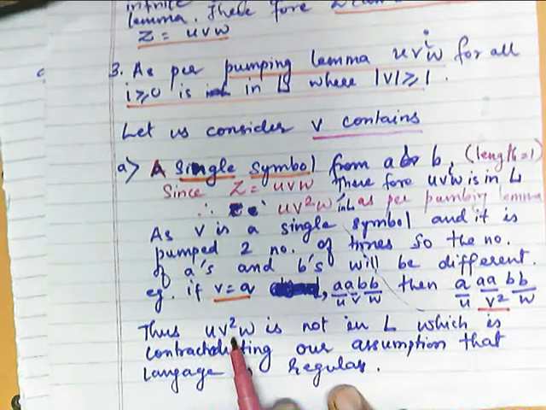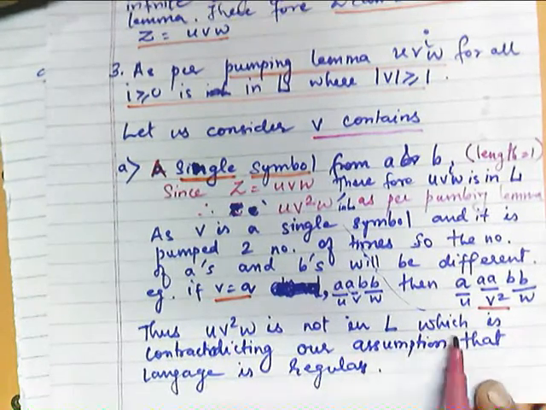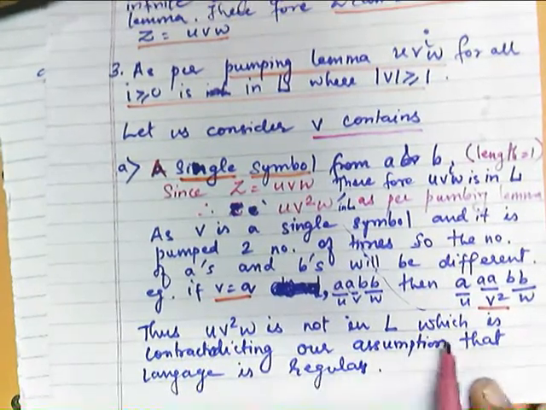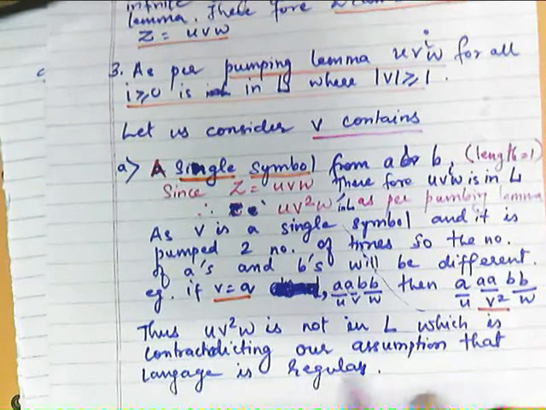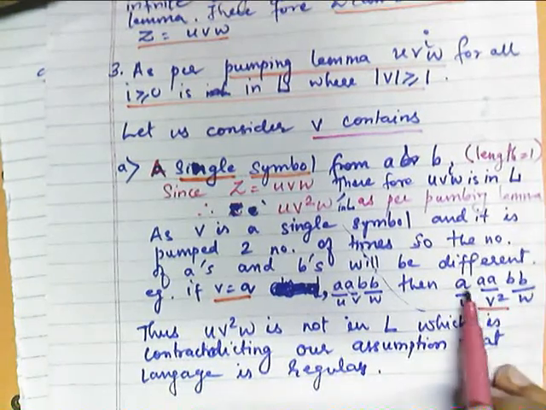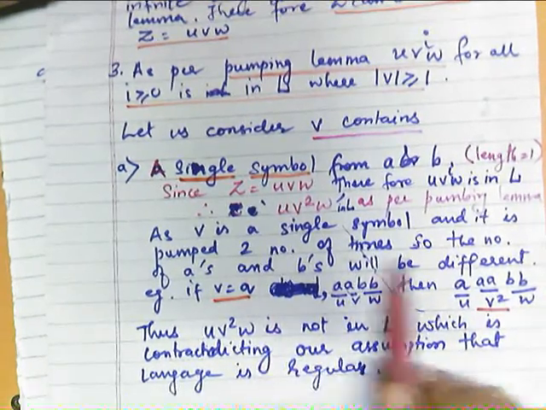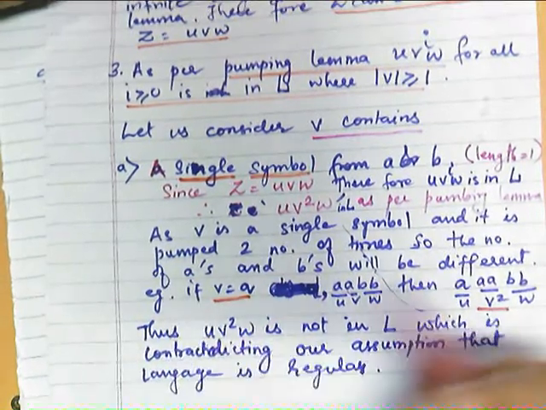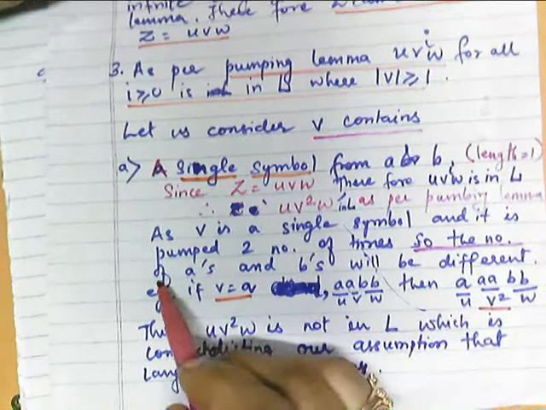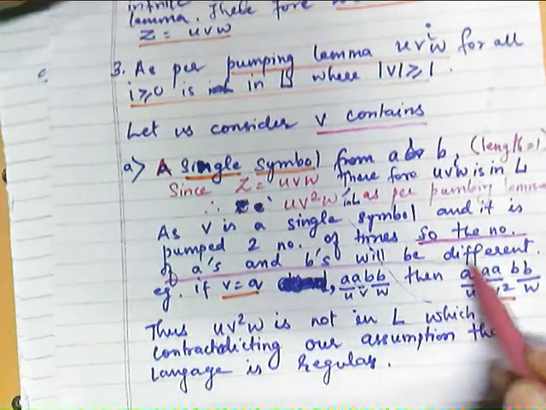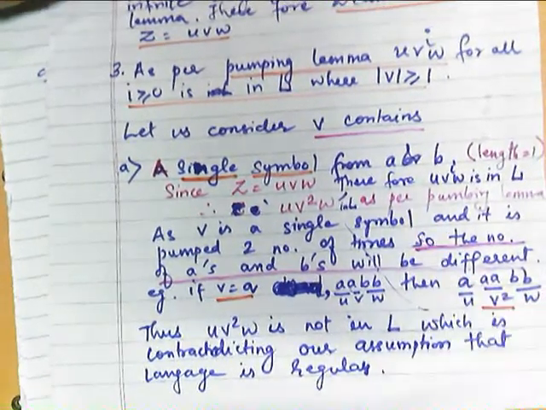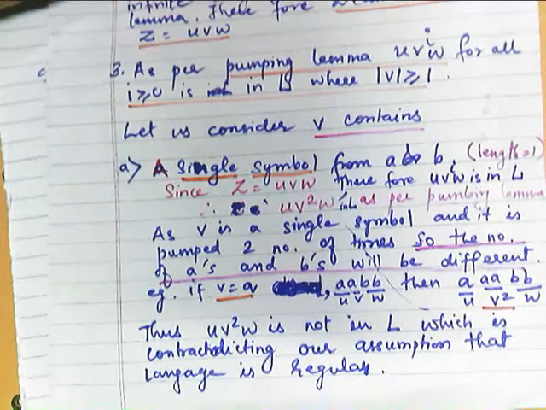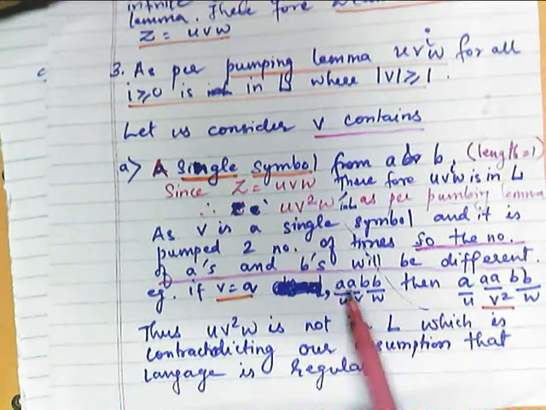So thus u v square w is not in L, which is contradicting our assumption that the language is regular. Why is it not in L? Because the number of A's and B's will be different, whereas as per the definition of the language, what is expected? The number of A's should be equal to the number of B's.